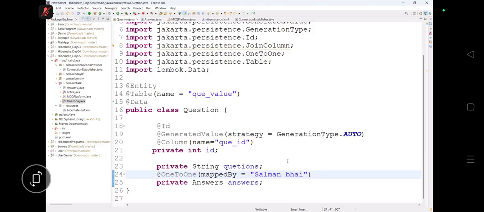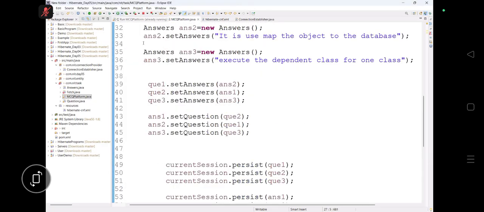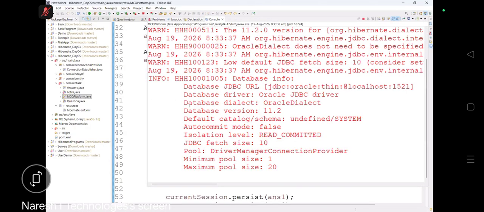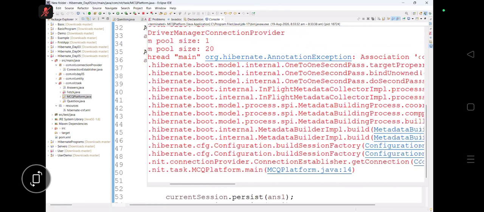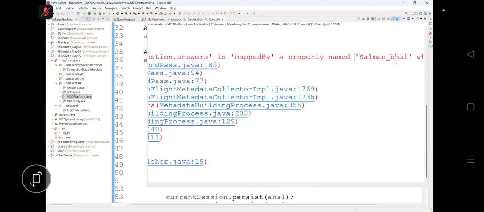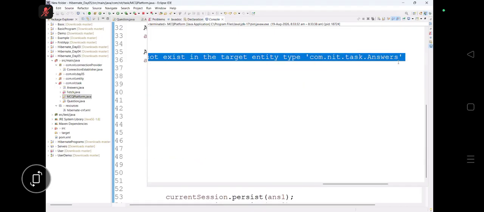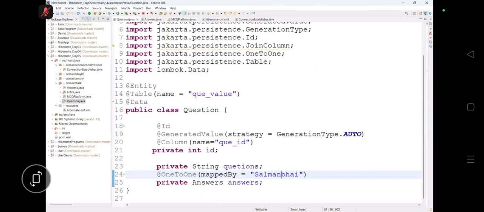Suppose we write a name here by our own choice. What will happen? When we run the program, see the exception. It is telling that Sallu bhai is not in Hibernate, Salman bhai does not exist in the entity. So you cannot give a name by your own choice. You have to give the same name which is there as the reference variable. Then only can things be matched.